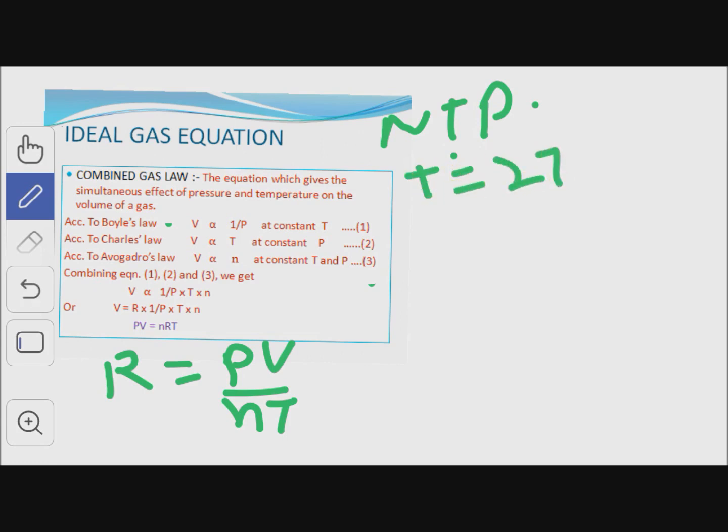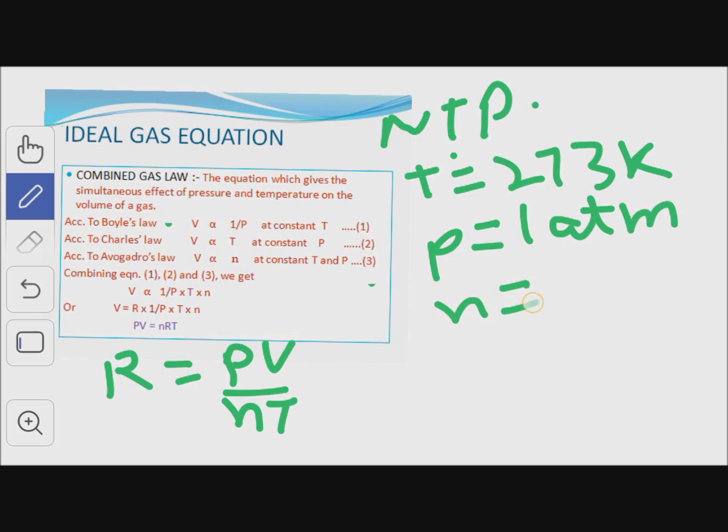From here, we can calculate the value of R, gas constant, or units of gas constant. If we rearrange this equation, R is equal to PV by nT at normal temperature and pressure. Here temperature is 273 Kelvin, means 0 degree Celsius, and pressure is 1 atmosphere. And if we take number of moles here, 1 mole, and volume at NTP is 22.4 liters.